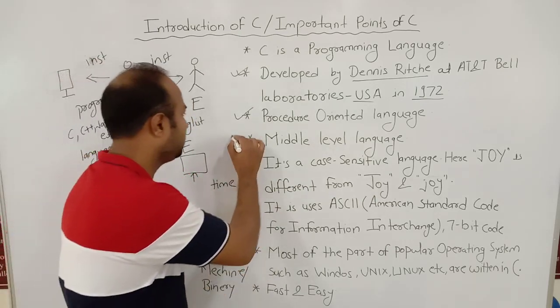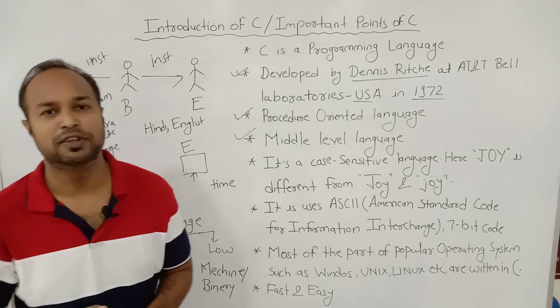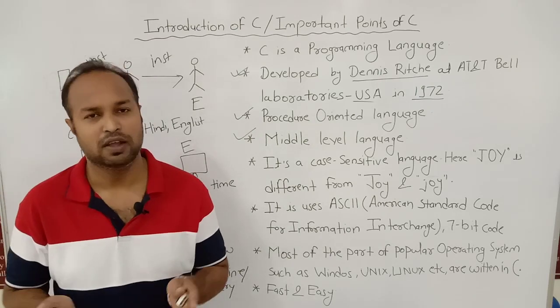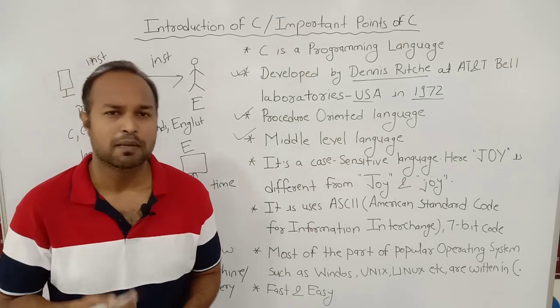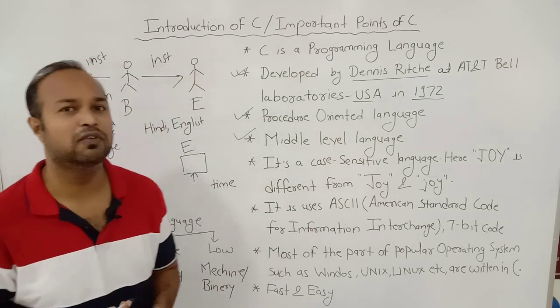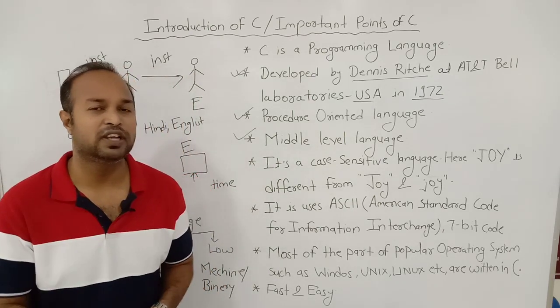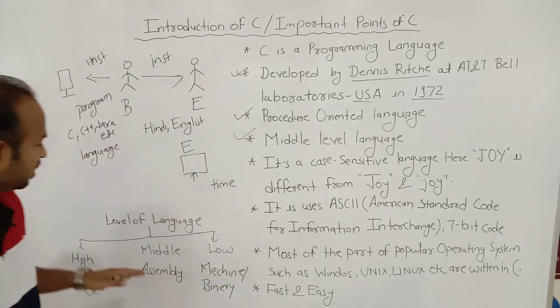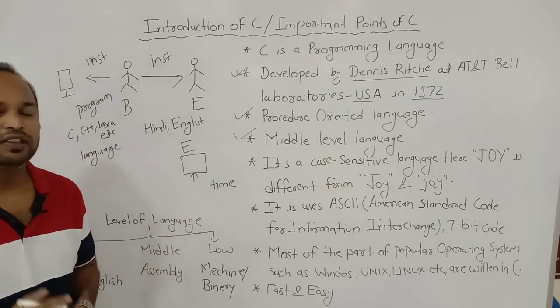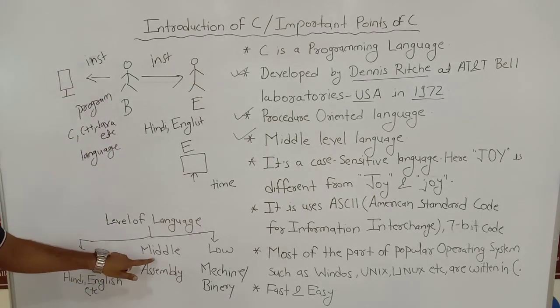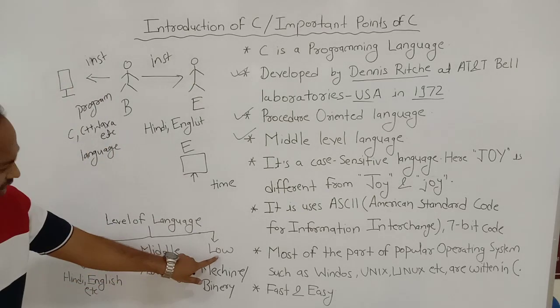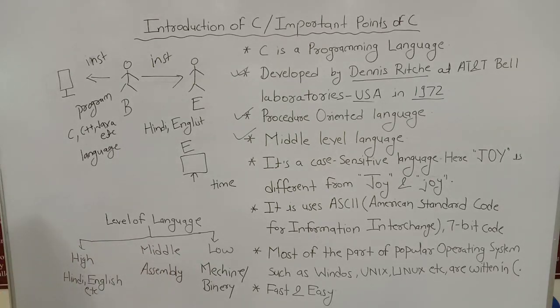Then next point is middle level language. C is a middle level language. We know, okay. But what do you mean by middle level language? For understanding middle level language, first of all we have to understand the levels of languages. There are three levels of language. First is high level language, second is middle level language, and third is low level language.